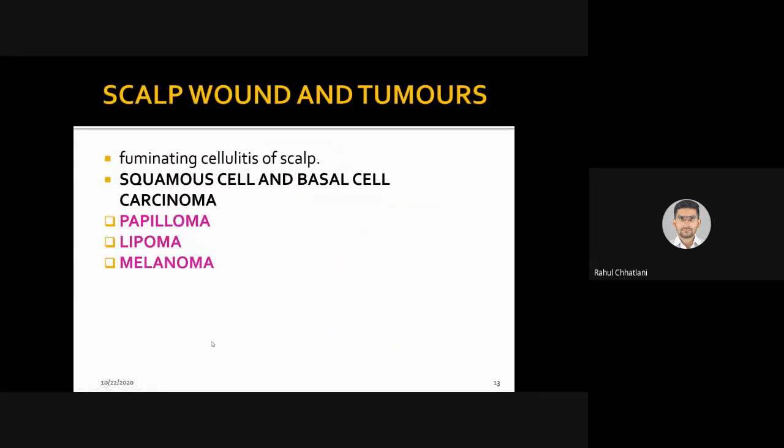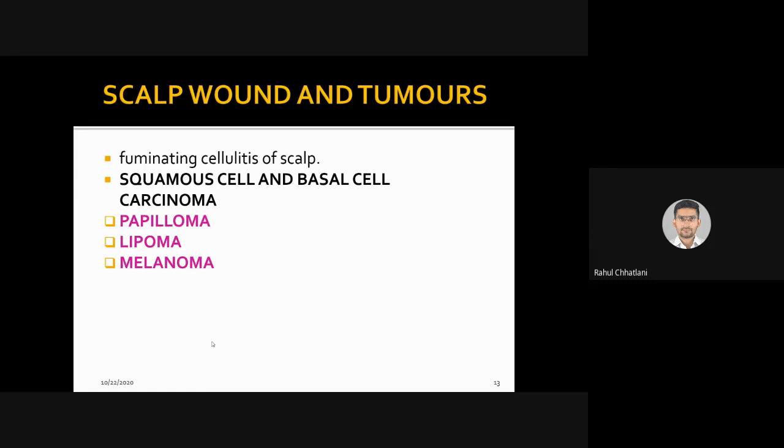Scalp wound and tumor. So first, cellulitis of the scalp. Cellulitis is inflammation of the cellular squamous epithelium present in the scalp, which directly leads to infection. Because of infection there is inflammation, and because of inflammation we can say head injury. Then squamous cell and basal cell carcinoma, which is specifically seen in males of old age. Not that common, but when it happens, it is seen mostly in males.